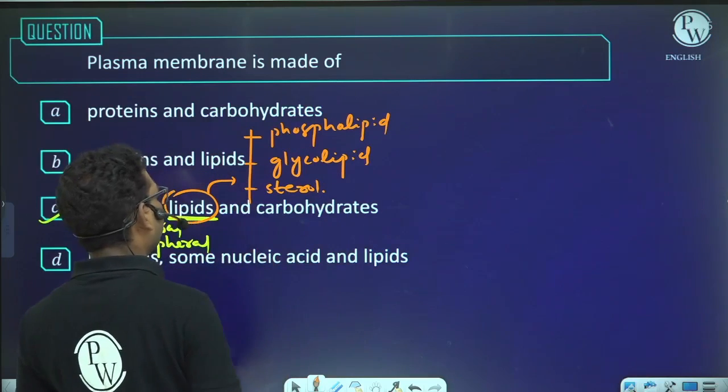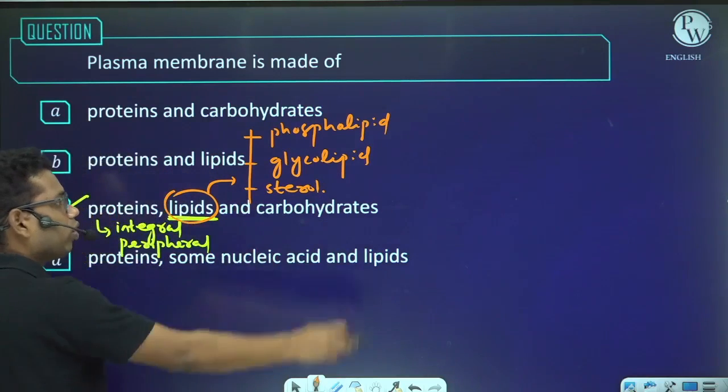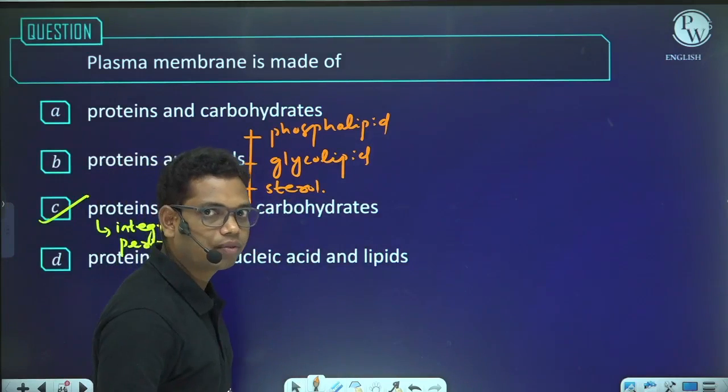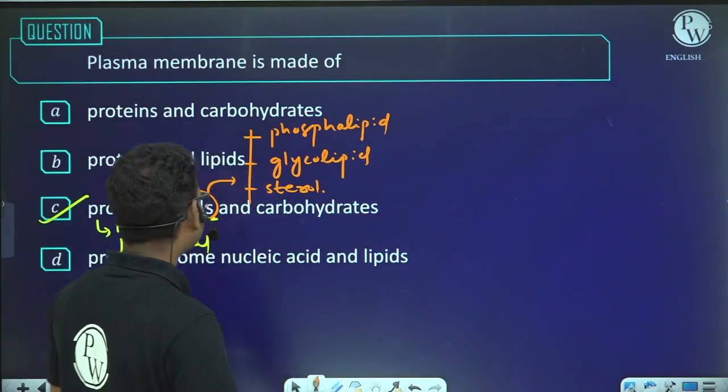Okay, and among these three types of lipid, the most common one is the phospholipid, and the most common phospholipid is the glycerophospholipid, which is also known as phosphoglyceride.